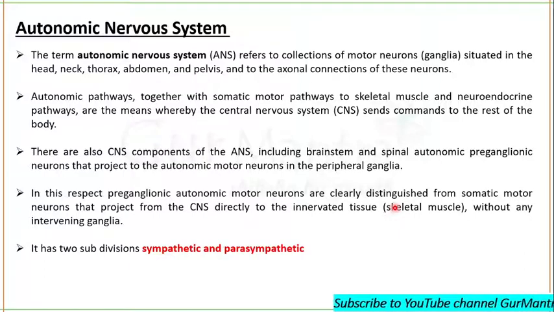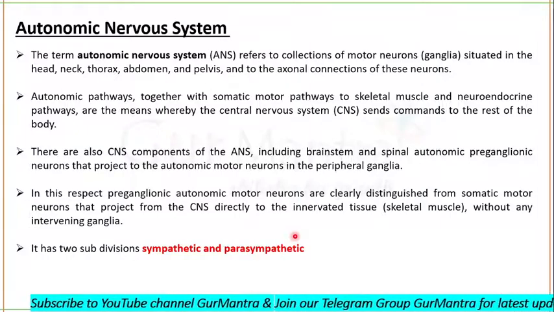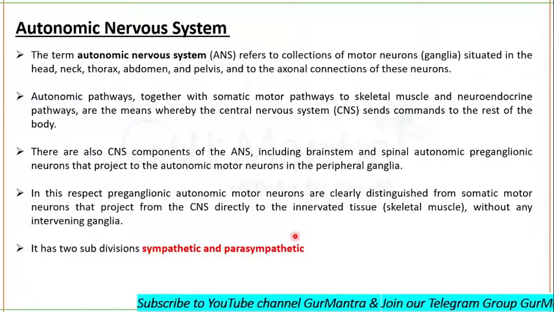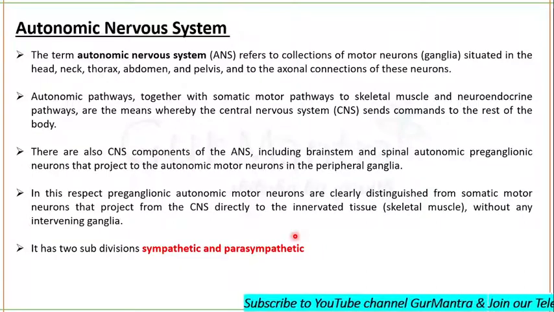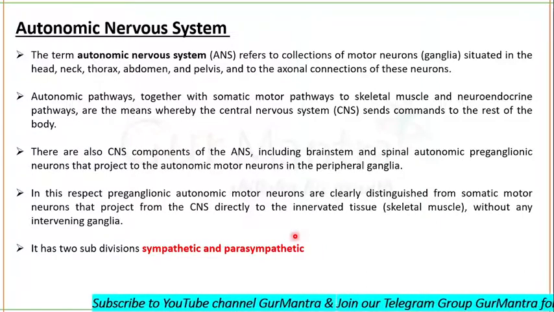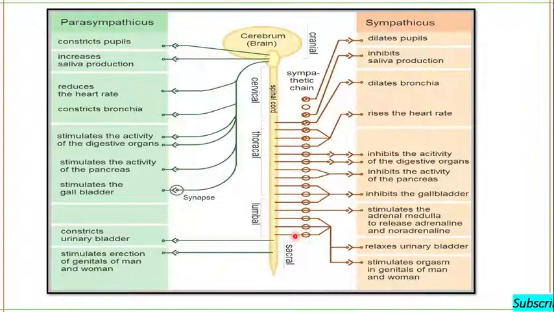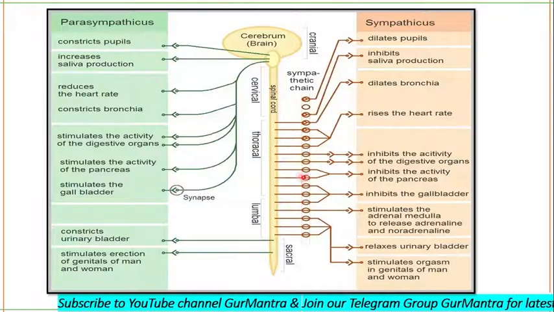The autonomic nervous system has two divisions: sympathetic and parasympathetic. How is it divided? It is divided by where the pre-ganglionic neuron originates. Preganglionic neurons originate from the brain and spinal cord, and the origin of preganglionic fibers and the location of autonomic ganglia help distinguish the sympathetic and parasympathetic divisions.